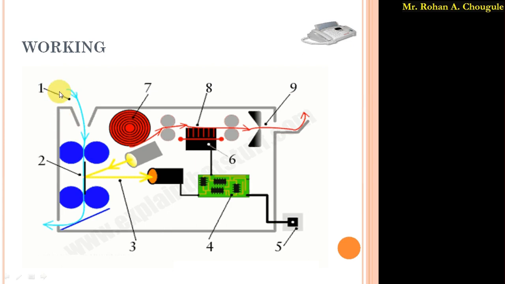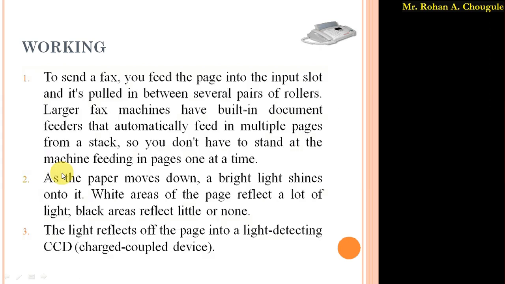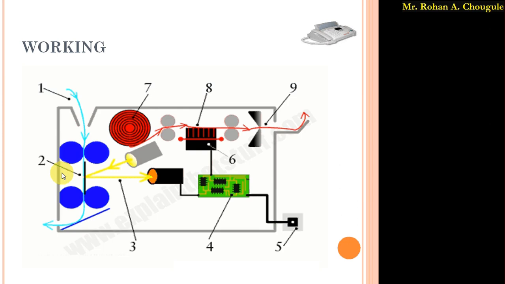So here the papers come inside this fax machine. Pairs of rollers are there that pull the paper inside the fax machine. When the paper is inserted inside the fax machine, light is projected on it.